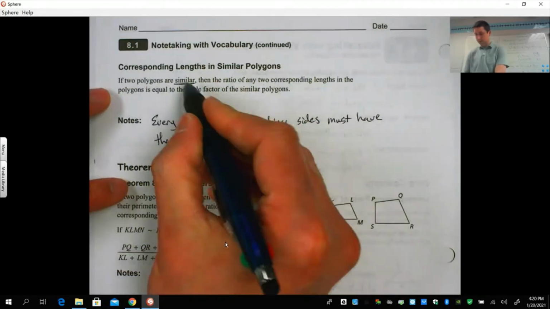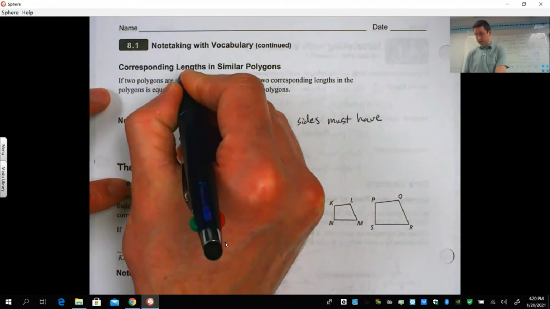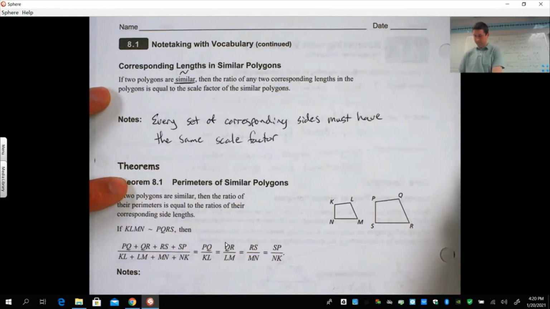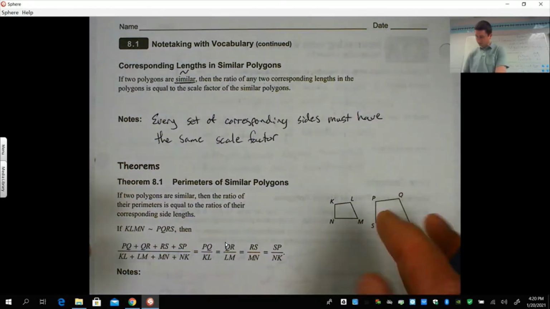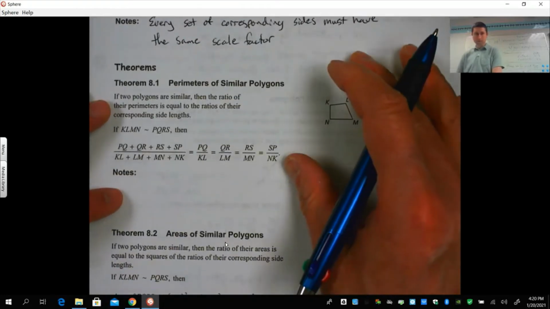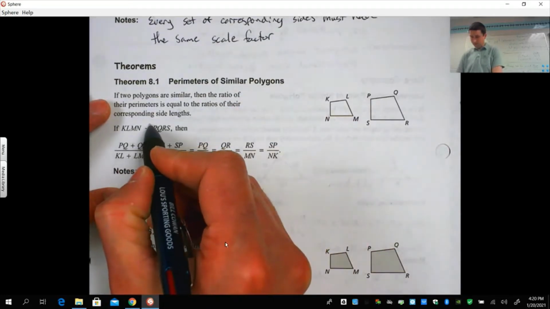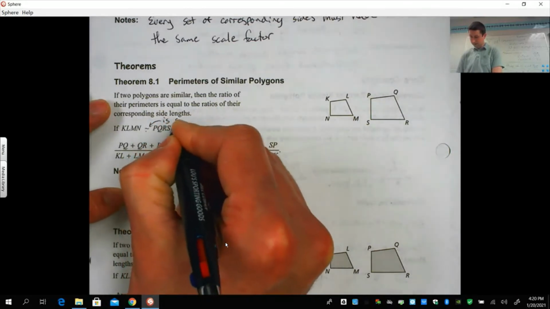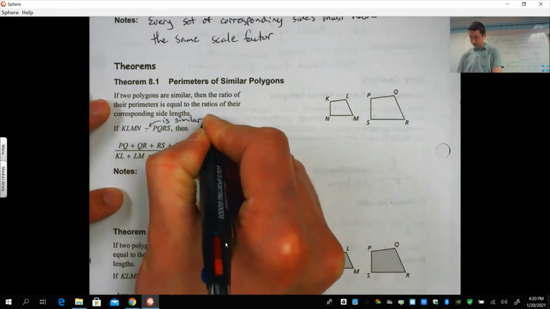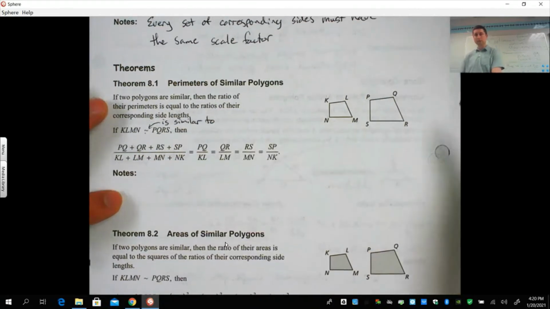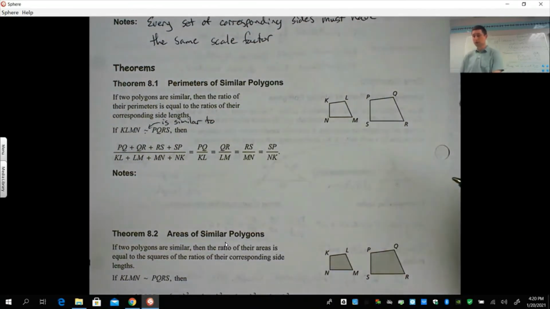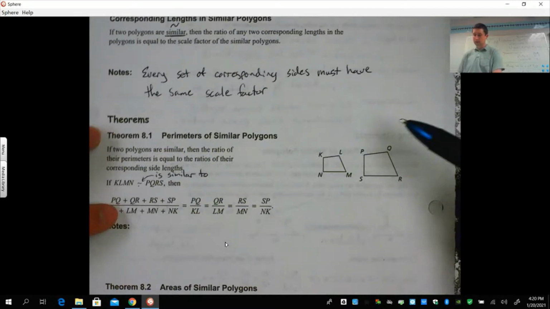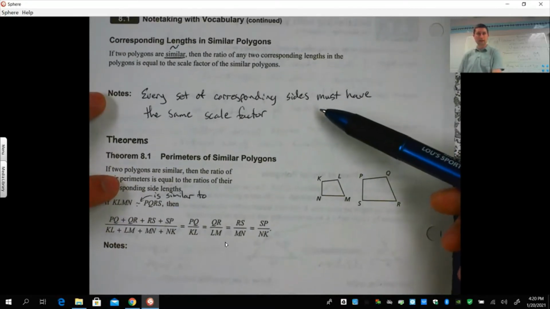Okay, the symbol for similar is just the top part of the congruent sign. We'll see that right here in Theorem 8.1. You see that symbol right there? That means similar to. And if it's similar to, you know your corresponding angles are congruent, and every set of corresponding sides has to be proportional.